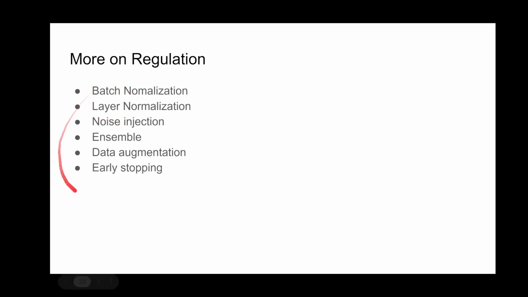But you need to know that all of those are some kind of regularization which limits the capability of the network, so that you won't fit into the noise in the data. For example, batch normalization and layer normalization normalize the weights in the same layers,